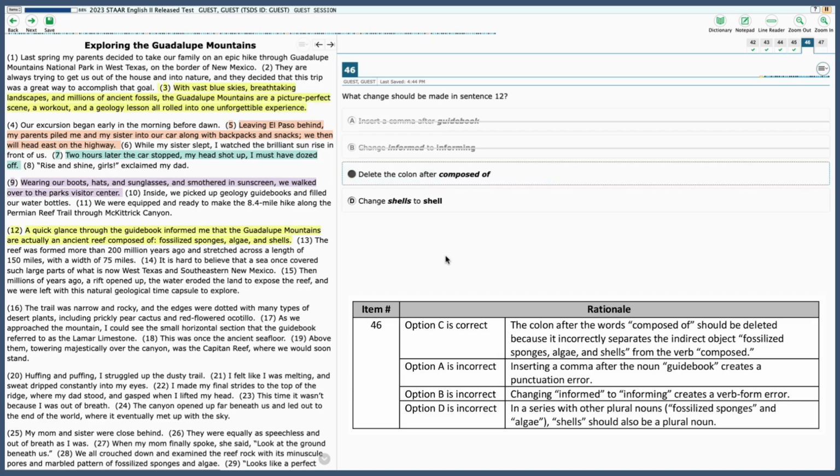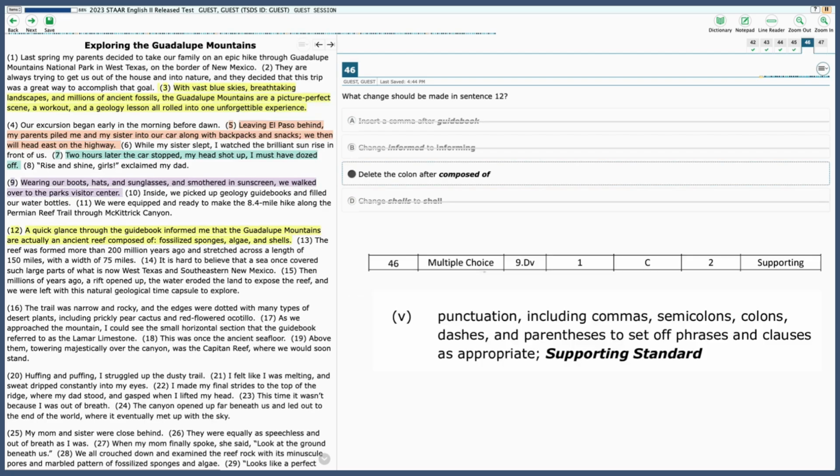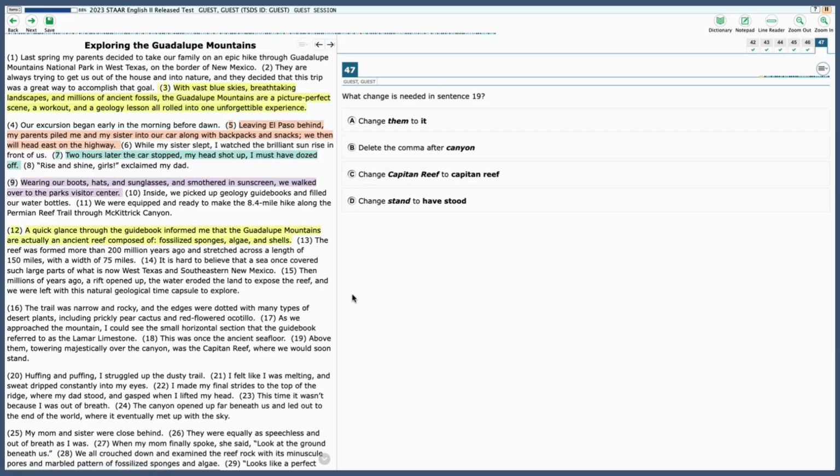Change shells to shell. So sponges, algae, and shell. Shell singular doesn't make sense there. So let's cross that one off. And C is our answer. 46 is labeled as 9DV, which is punctuation. All right, let's look at 47.